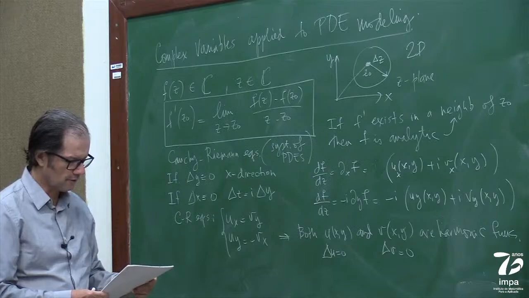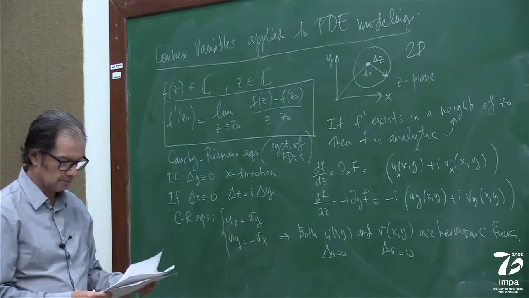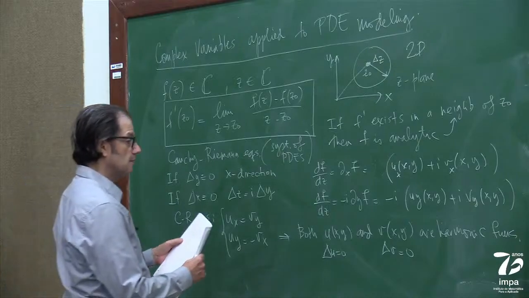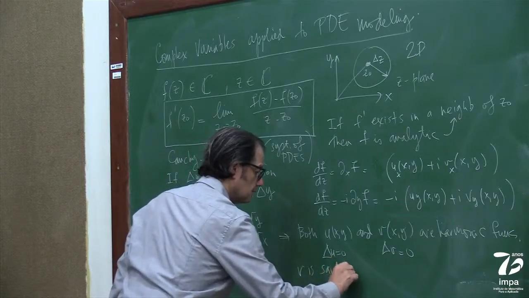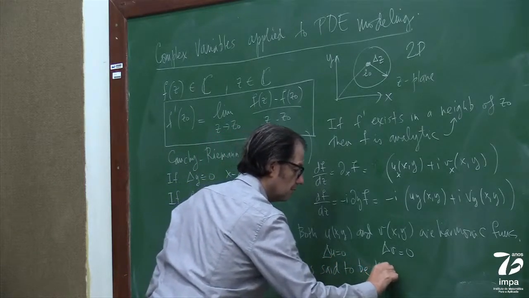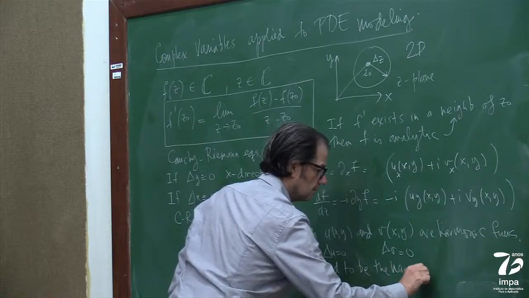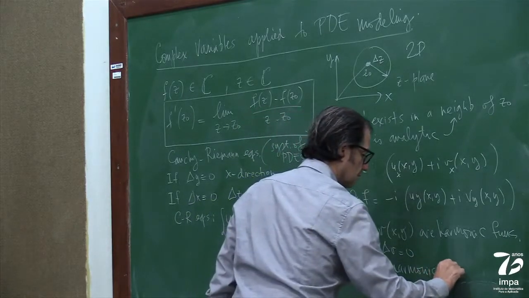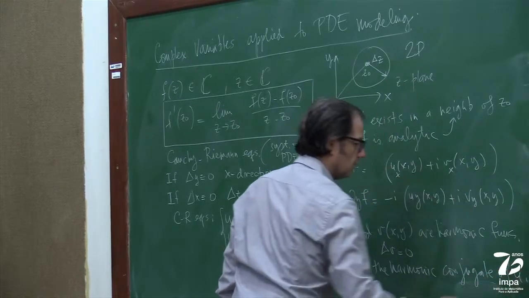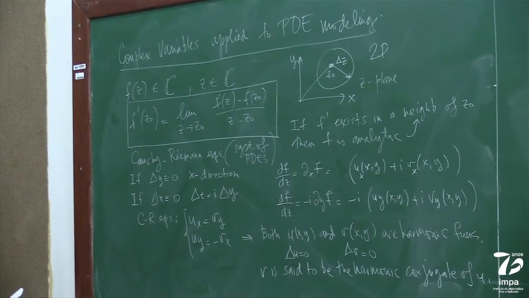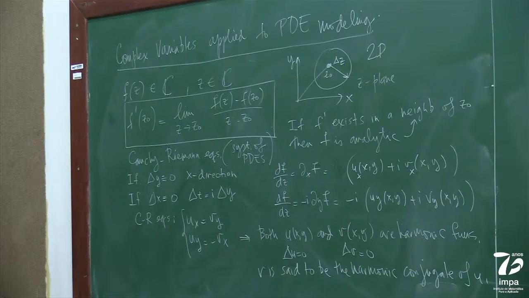There are so many things here I have to pick and choose. And V is said to be the harmonic conjugate of U, which is the imaginary part, and so on. Okay, so this is a very quick, brief review of some aspects of complex variables.